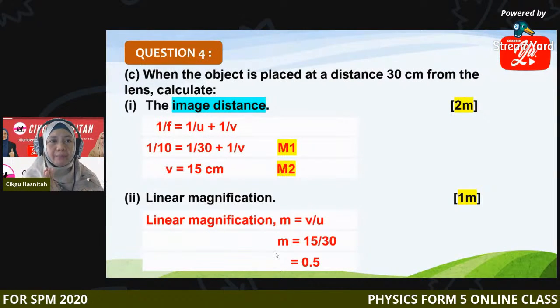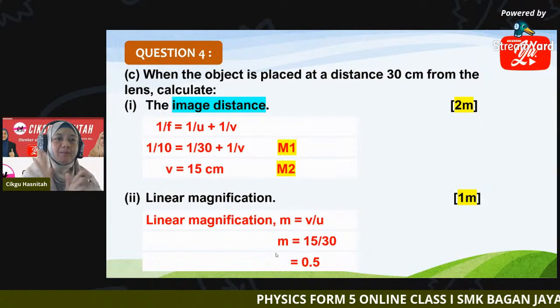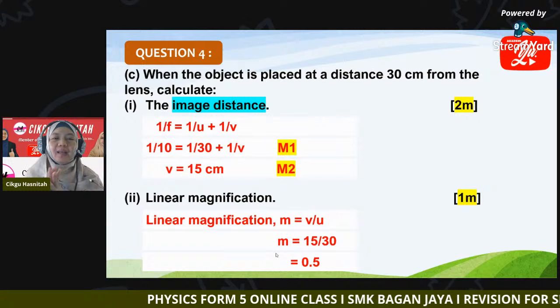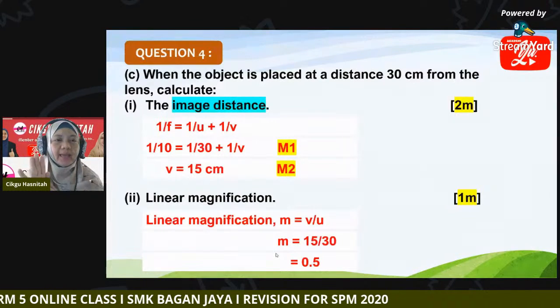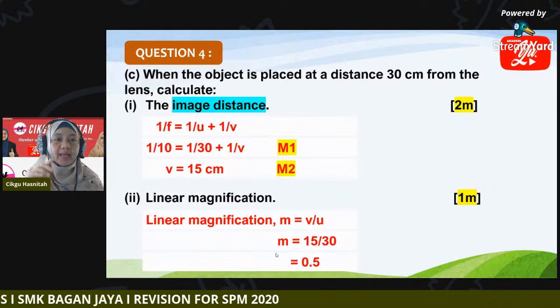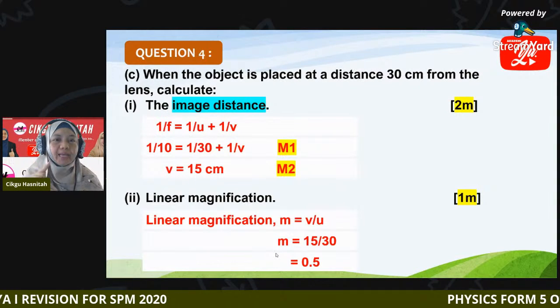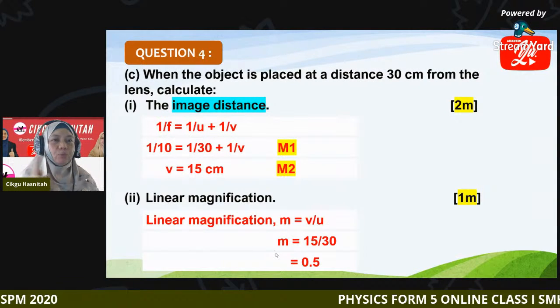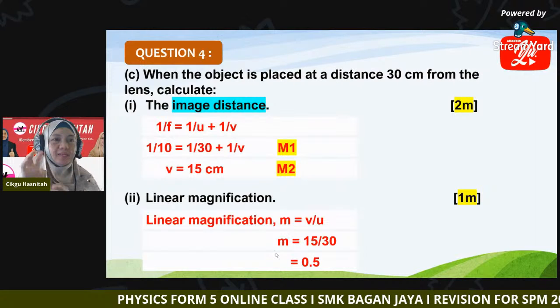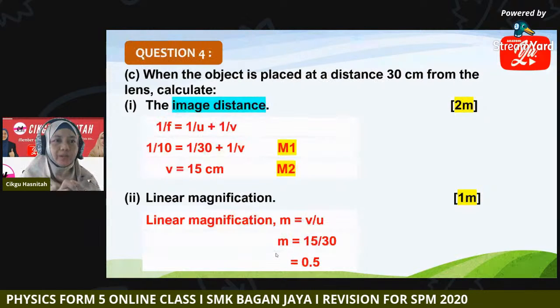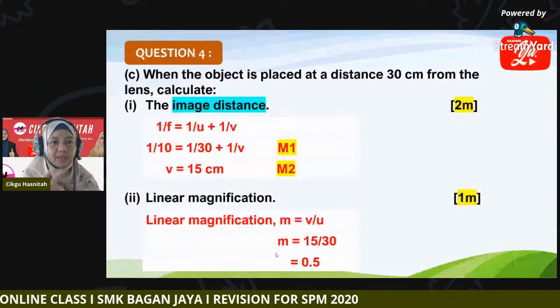If you remember earlier in class, when the value is less than 1, it shows that our image is smaller than the object, meaning the image is diminished.